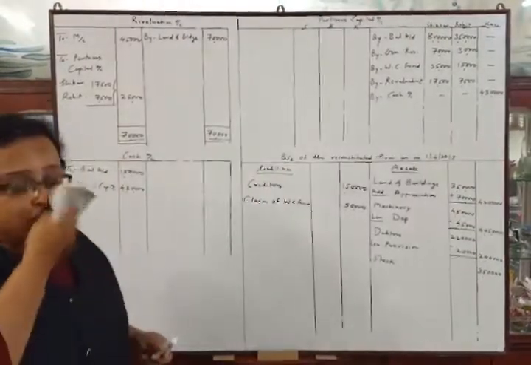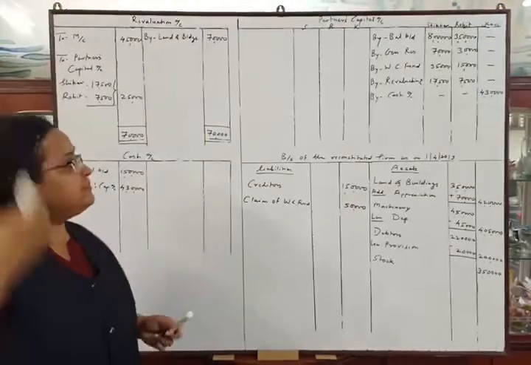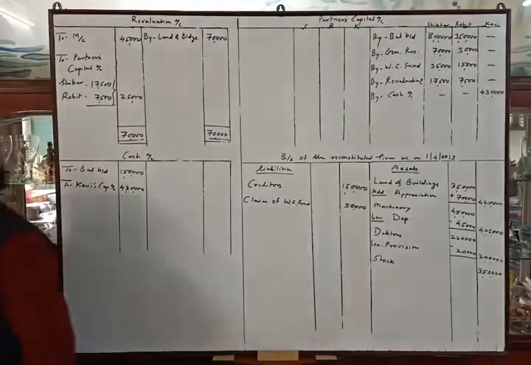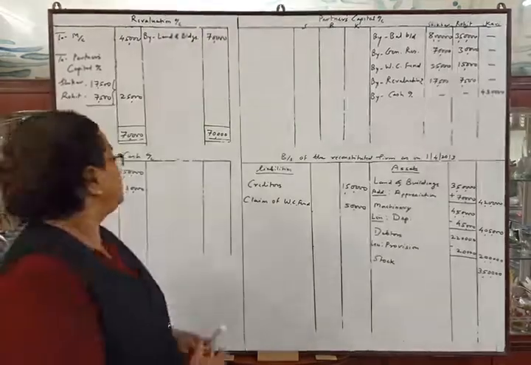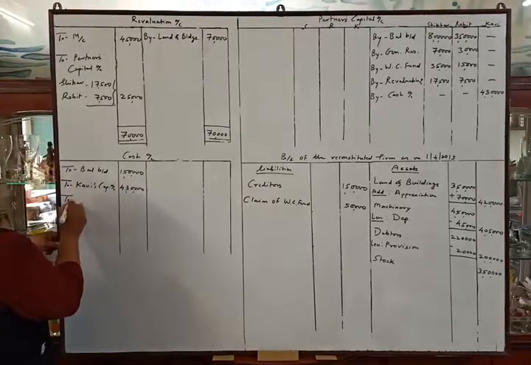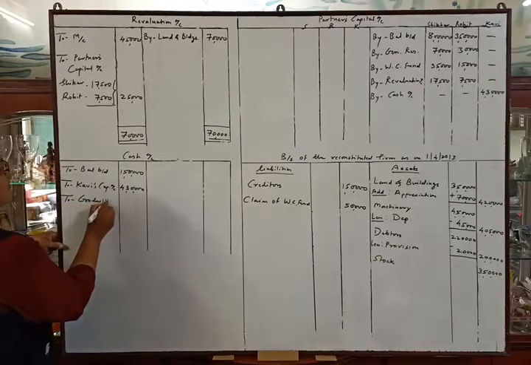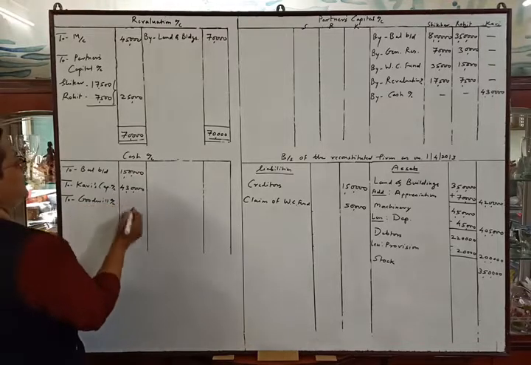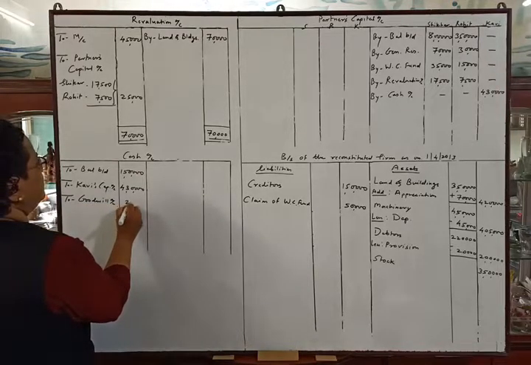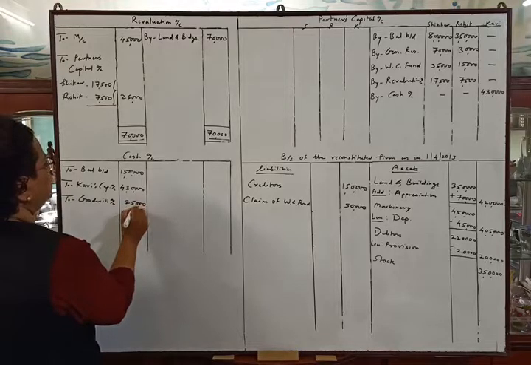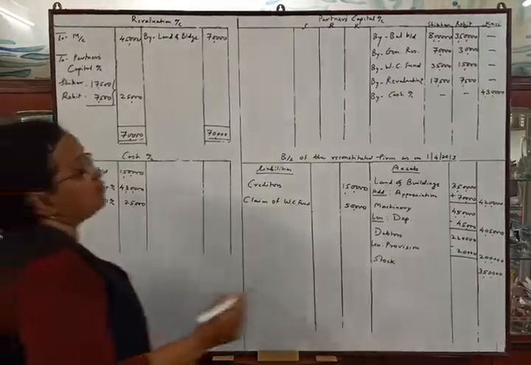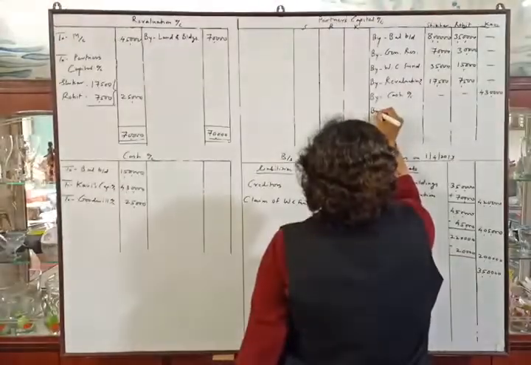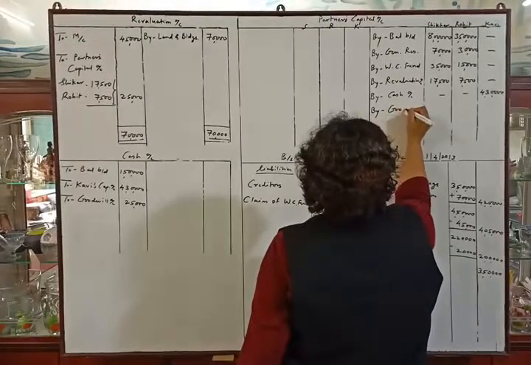Now we will make adjustment of goodwill. They told us that he brought goodwill rupees 25,000 for his share. So first entry will be in cash account, to goodwill account, 25,000, and now we will transfer this goodwill to credit side of partners by goodwill.